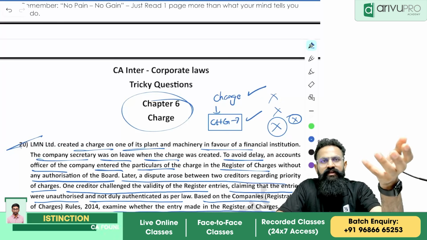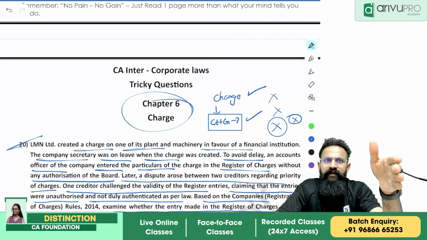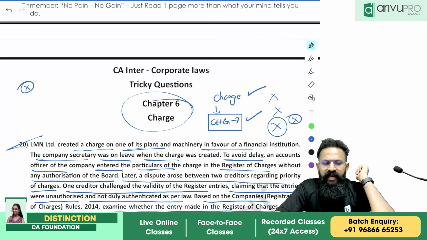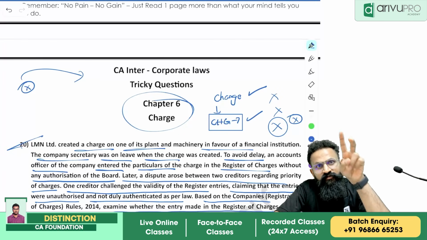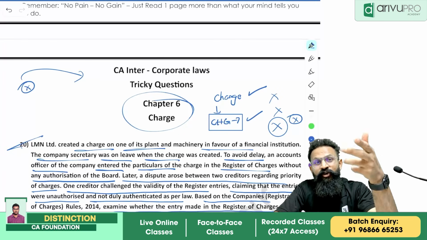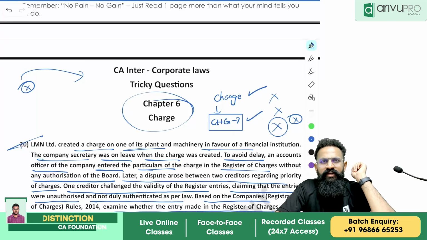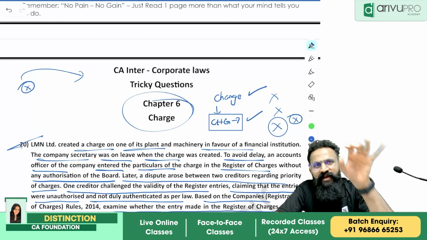Now what will happen? Now they're asking you, one of the creditors is coming and saying that because that particular charge was not properly registered, it was again subsequently registered with another company. They have borrowed a second loan on the same property. Now what they are trying to ask you is, there are now two creditors asking for the same property.